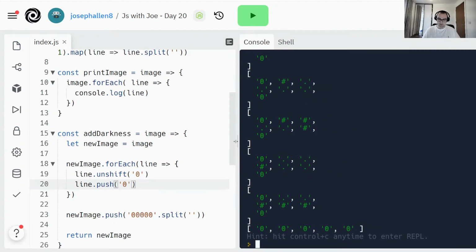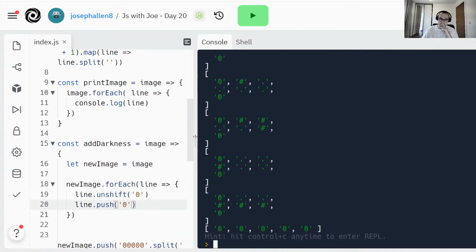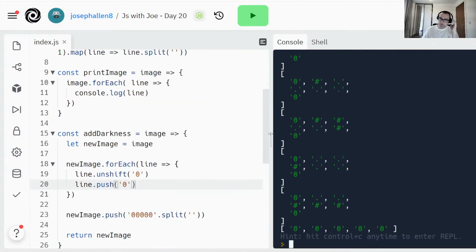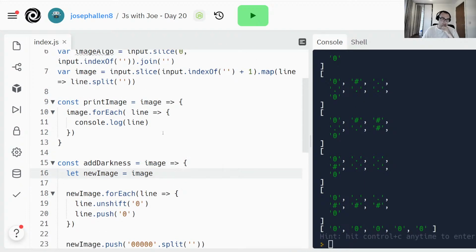Oh, has it become too long to see on one line now? It's annoying. Well, that is annoying. Why is it doing that? Okay, I need a better print image function then.